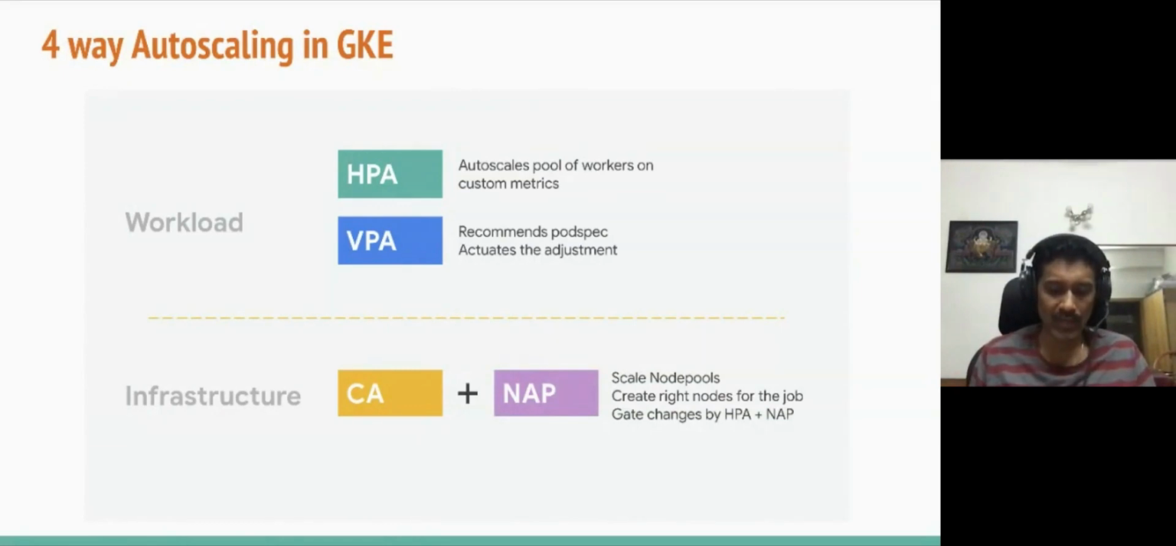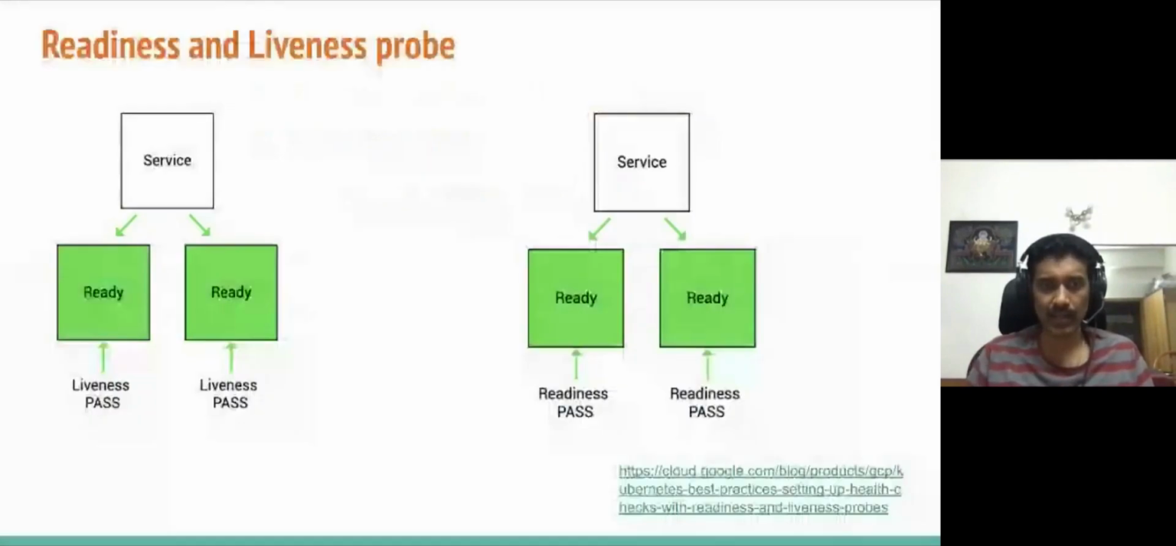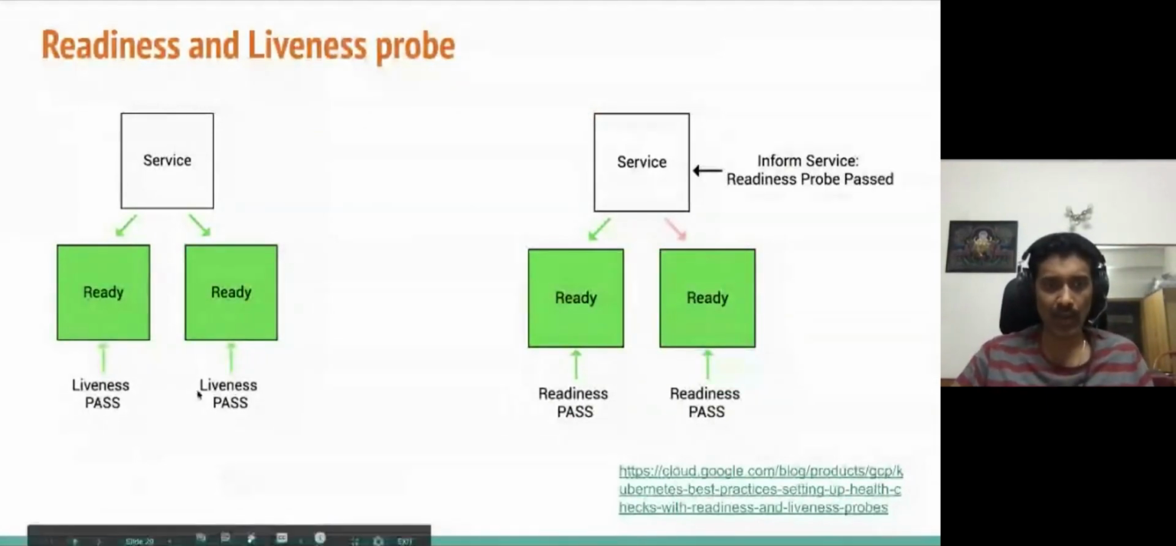The end goal is you want to keep your resources used in the most efficient manner. You do not want to over-provision. You do not want to under-provision. So that's the goal of autoscaling, and it's very flexible in the way it works. So the second factor is application design. Kubernetes has these concepts called a readiness probe and a liveness probe. And how is it used? So this is an example of a liveness probe.